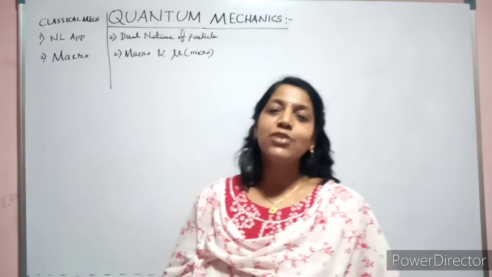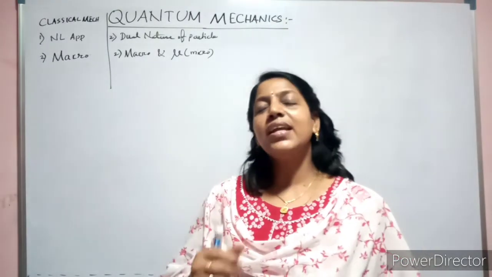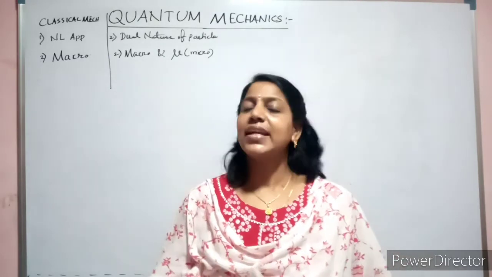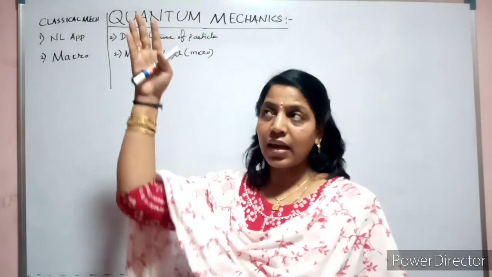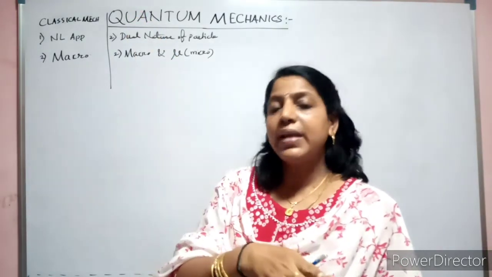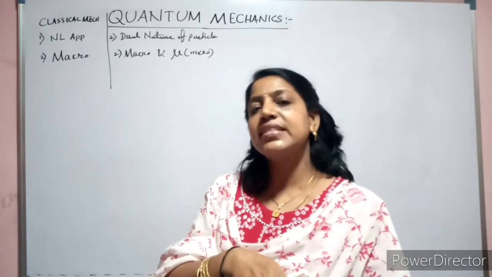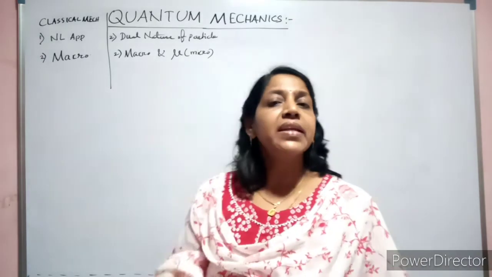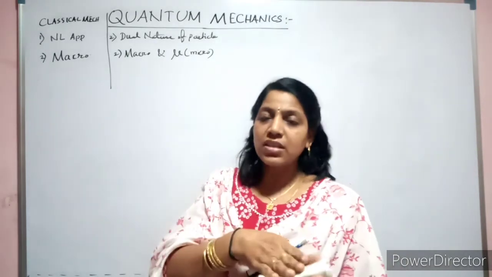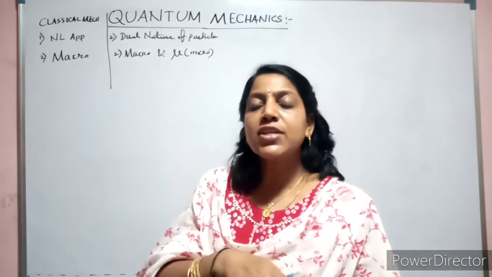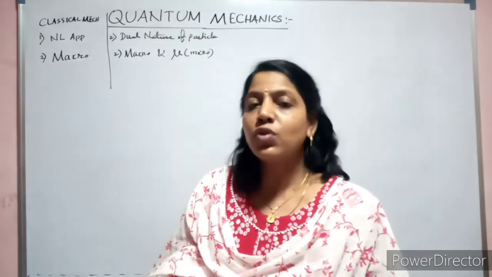And the first person, you know, was Mr. de Broglie. While conducting the photoelectric effect experiment, I hope all of you know what the photoelectric effect is. You allow light to fall on a metal plate. That metal is a photosensitive plate, which is able to sense light easily, a material like cesium or potassium. So when light falls on these metals, they start to liberate electrons, which are called photoelectrons.